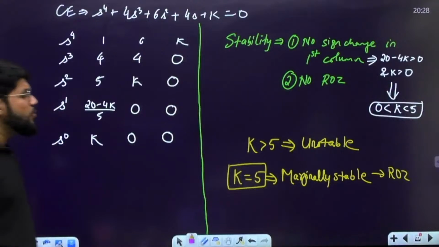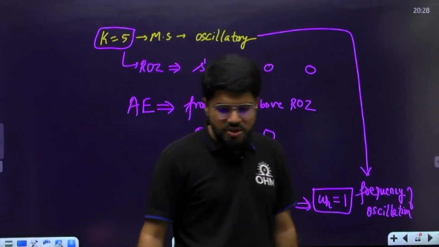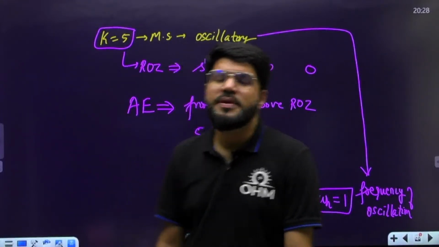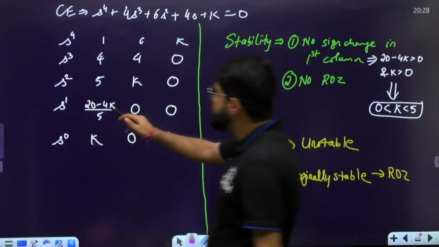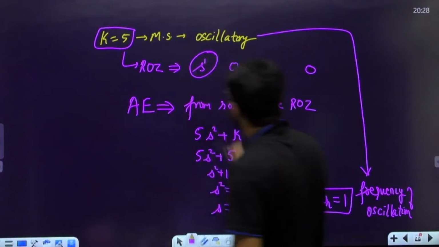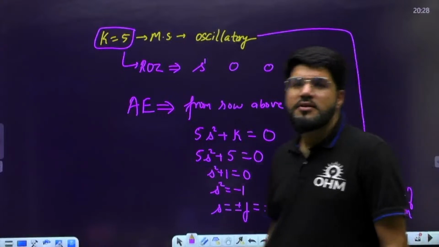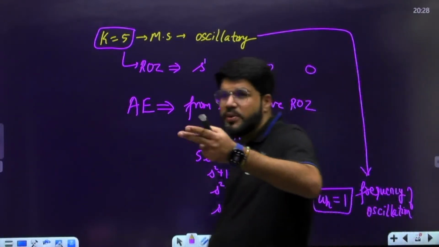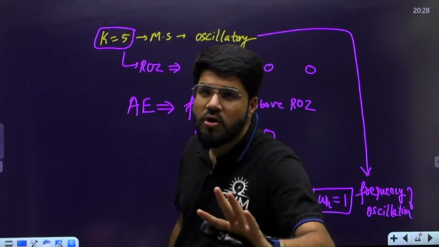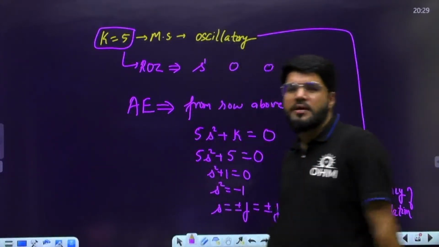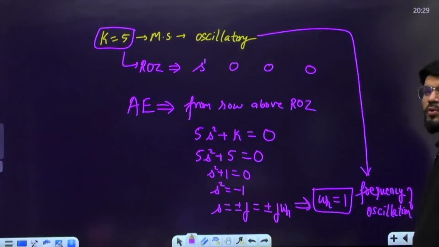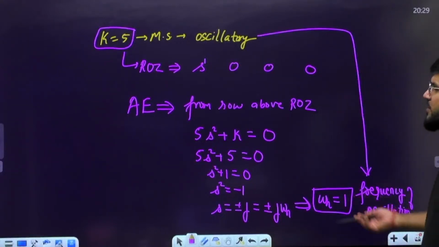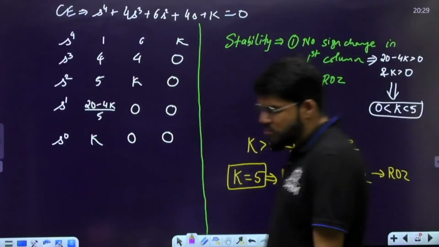Chalo. And next thing to be noted, whenever you are trying ROZ, please ensure that ROZ is in the odd row. Okay. Good evening, Akhil. ROZ must be in the odd row. Like here, S power 1 row, which is odd. Auxiliary equation will always be an even power equation, and ROZ will always be obtained in an odd power row. S power 1 or S power 3 or S power 5, like that. So sometimes they can ask you frequency of oscillation also, so that is also done.